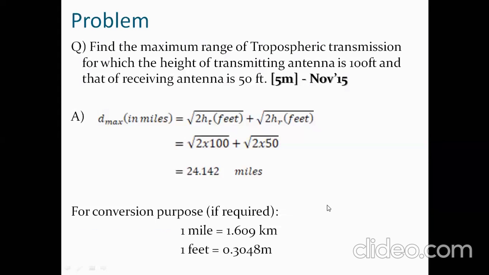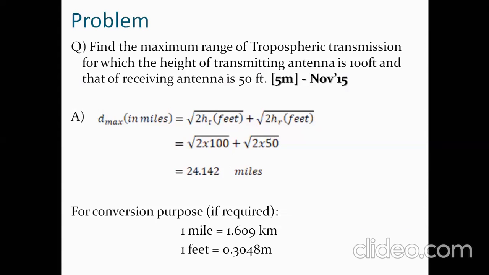Next, as I said, we'll be discussing a problem. This problem has been asked in two ways, for 2 marks and for 5 marks, the same question. It is pretty simple: find the maximum range of tropospheric transmission, for which the height of the transmitting antenna is 100 feet and that of the receiving antenna is 50 feet.